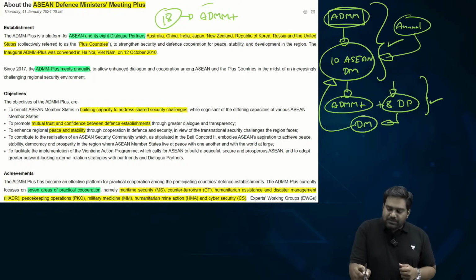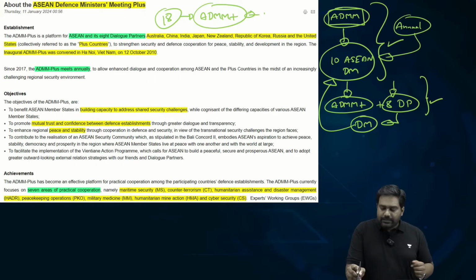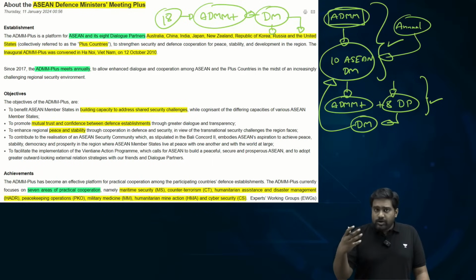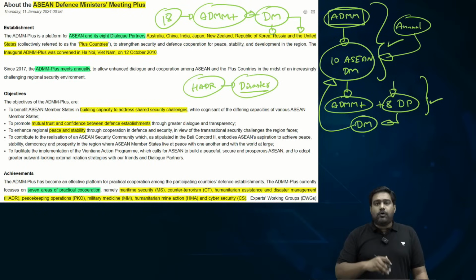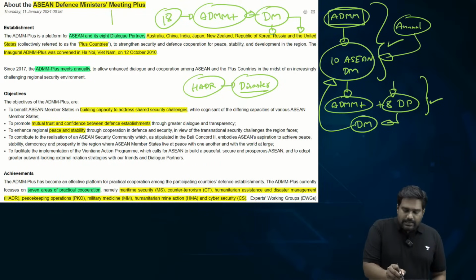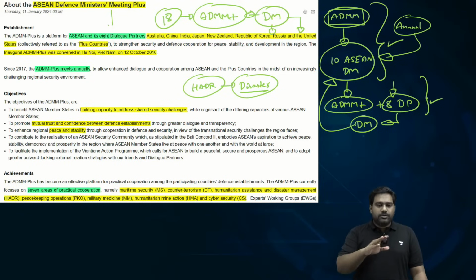The respective defense ministers interact to discuss defense and security issues such as maritime security, counter-terrorism, tackling organized crime, or extending HADR assistance during disasters. HADR stands for Humanitarian Assistance and Disaster Relief. So all such security issues are discussed between ADMM Plus defense ministers. And if you know these basic facts, you will be able to answer any given question.